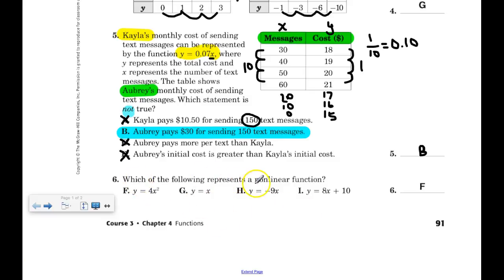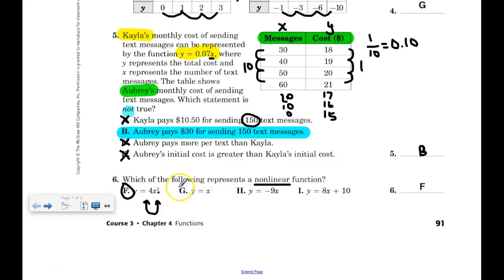Number 6. Which of the following represents a non-linear function? Non-linear. Okay, so again, multiple choice. What's the difference between linear and nonlinear? Linear means it's going to make a line, right? So y equals mx plus b form. Does that look like y equals mx plus b? No, it doesn't. The dead giveaway is the exponent of 2. That means it's a quadratic. We learned that in lesson 8. Anytime you have an exponent of 2, this is a quadratic equation. Quadratics are curves. They look like that, remember? That is not linear. So to save us some time, I'm choosing F because F is nonlinear.